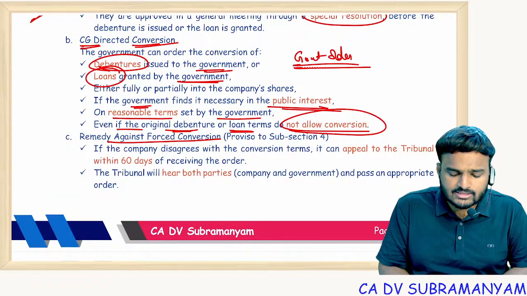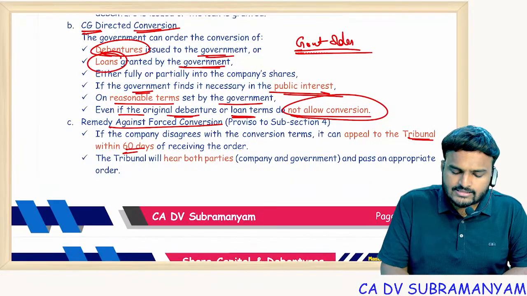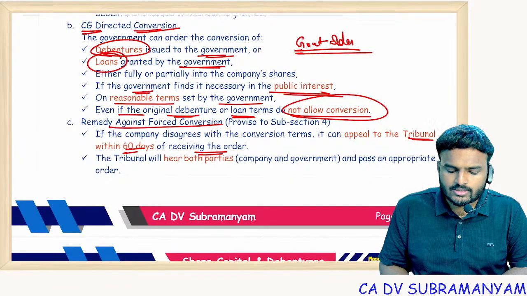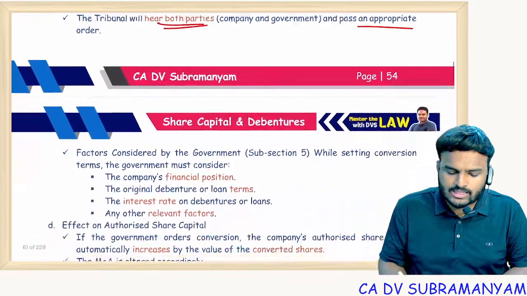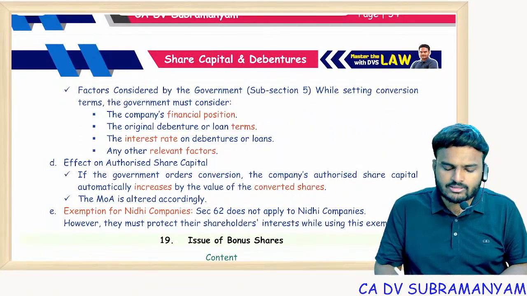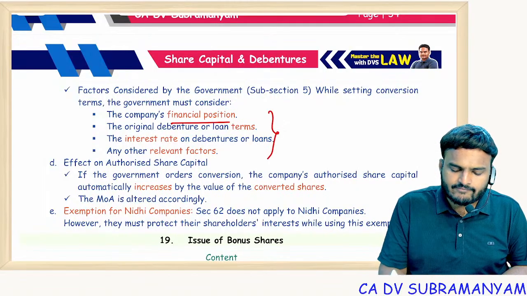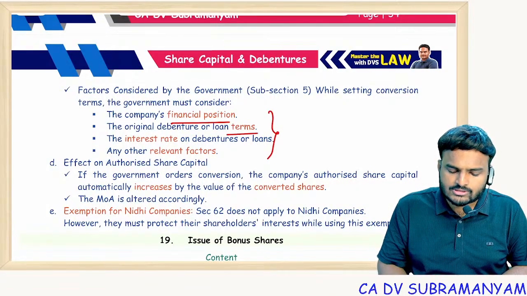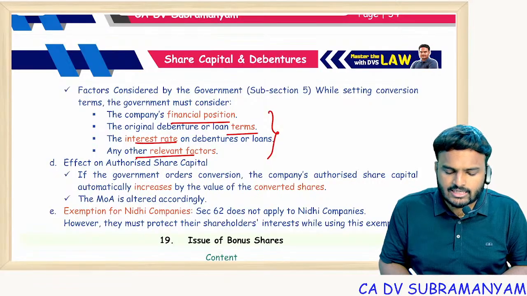If this is not acceptable, go to the tribunal within 60 days of receiving the government order. Tribunal will hear both the parties and pass appropriate order. Before passing any such order, the government will consider these 4 factors: financial position, terms of the loans or debentures, interest rate, and other relevant factors.